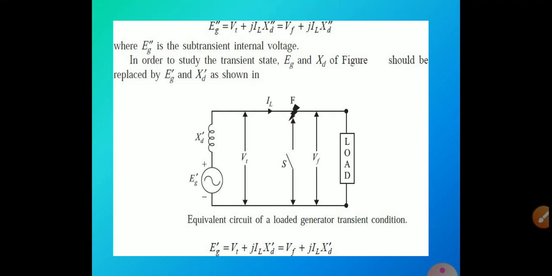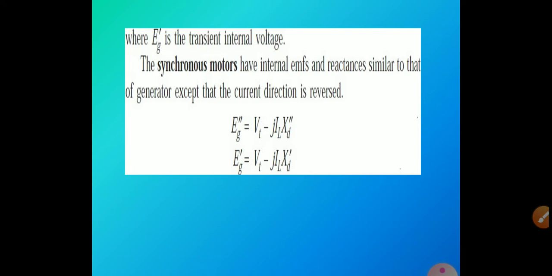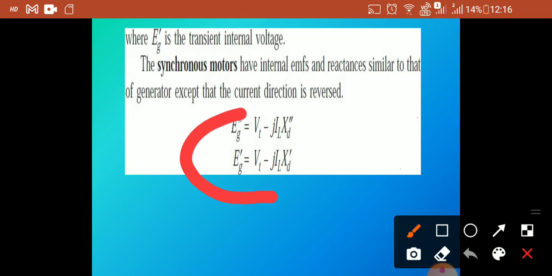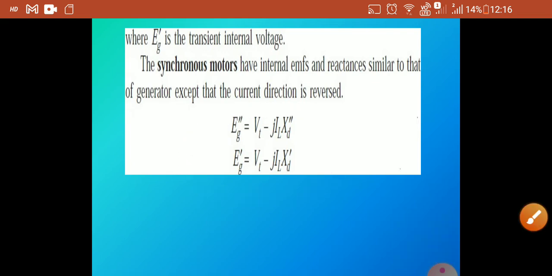This one is for transient conditions. Here it is denoted as a single dash. This is the synchronous motor. Generally, the equation for the motor is V minus j into IL XD dash.